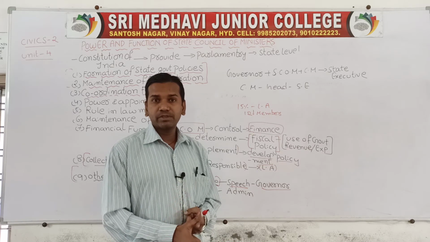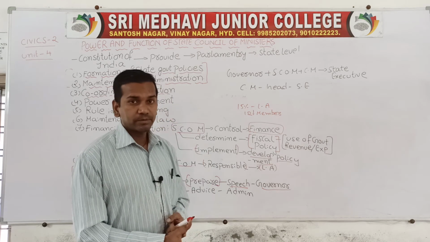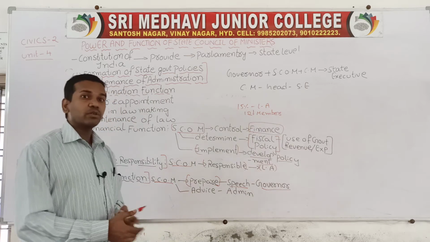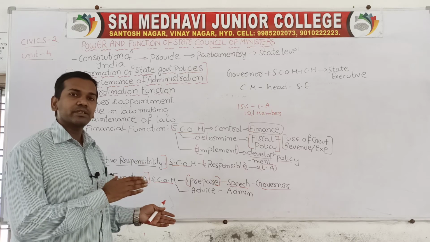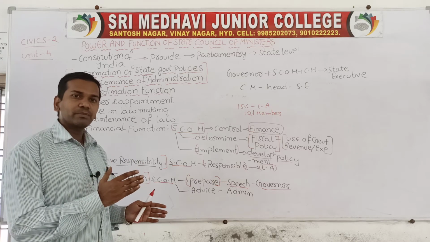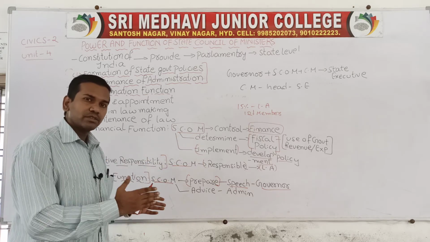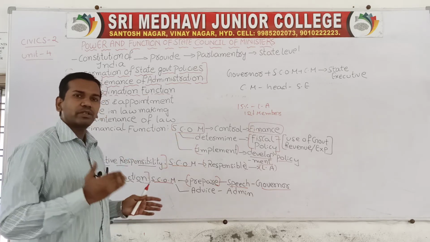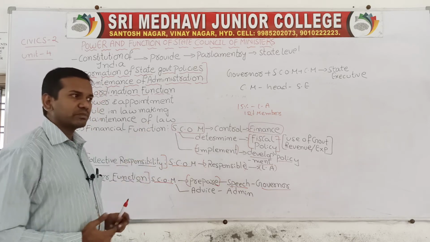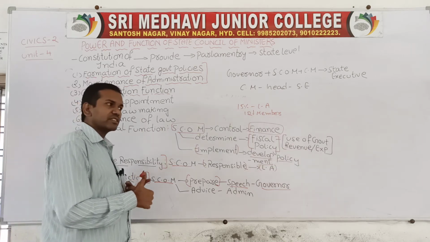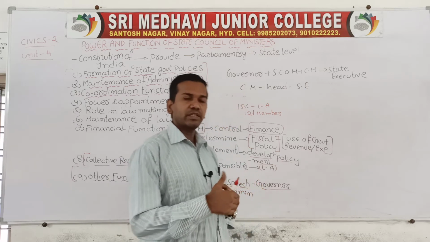These eminent persons, like vice chancellors or chairmen, are appointed only on the advice of the State Council of Ministers given to the governor. First, the council will advise the governor, and the governor, on that advice, will appoint the state finance commission members, or the chairman or vice chancellor of any university, etc.